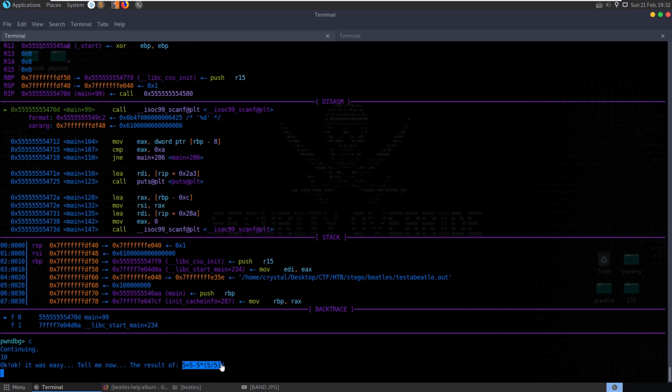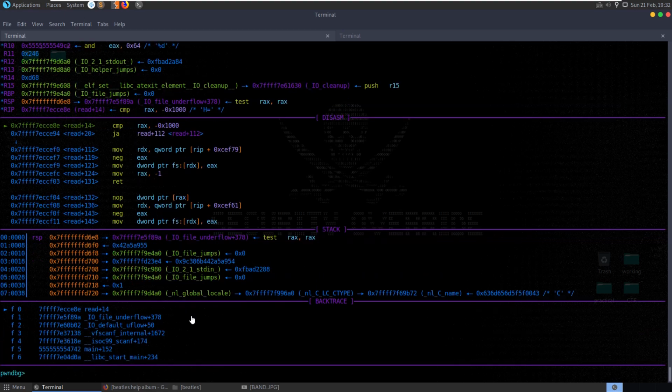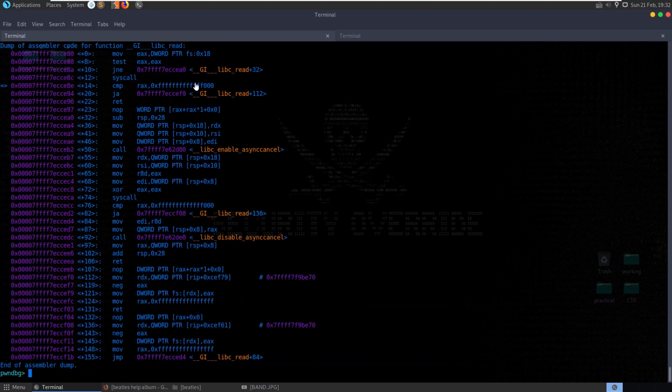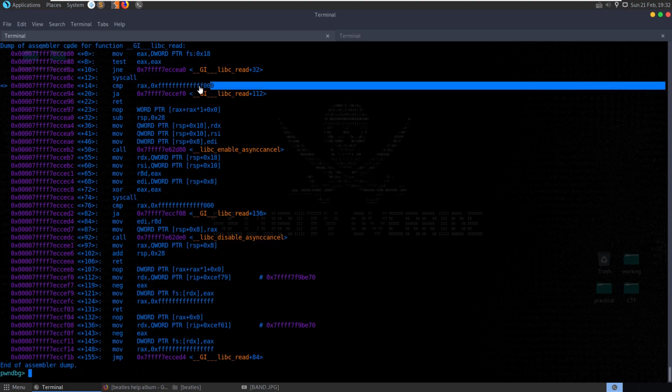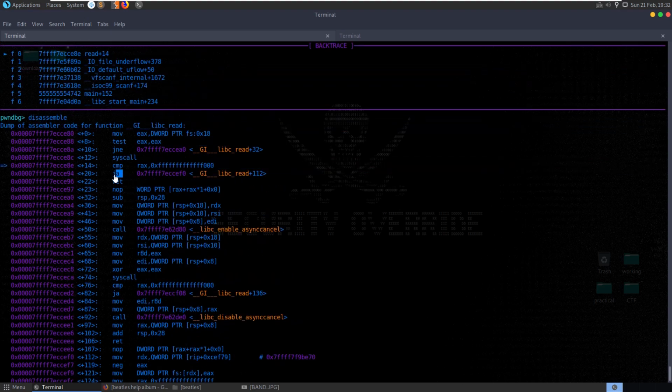I guess it depends on the operator precedence here, but we don't even need to work it out. We can just say let's disassemble, and this is where it's doing the comparison. Oh, it's doing what's JA? Comparing RAX to this value.